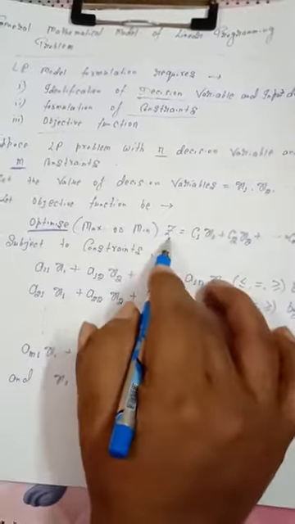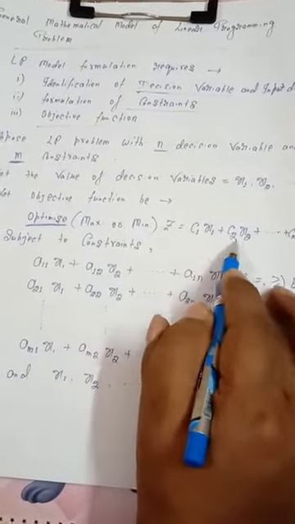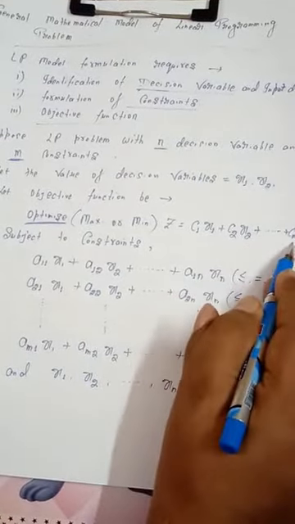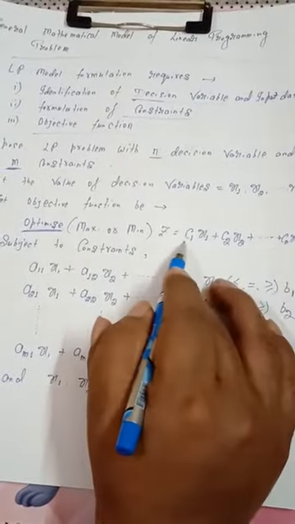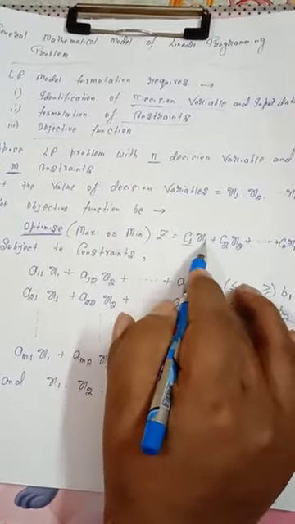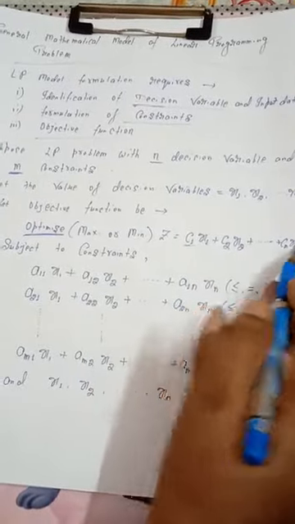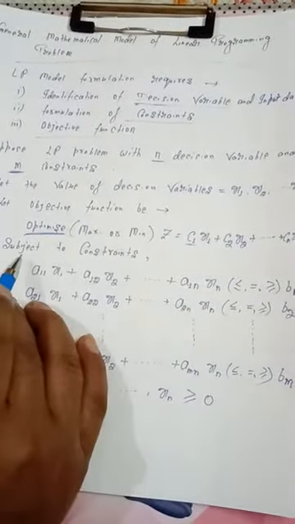Z is equal to C1 x1 plus C2 x2 plus up to Cn xn. C1, C2 up to Cn are the coefficients of the variables x1, x2 up to xn. Clear? The third one is subject to constraints.